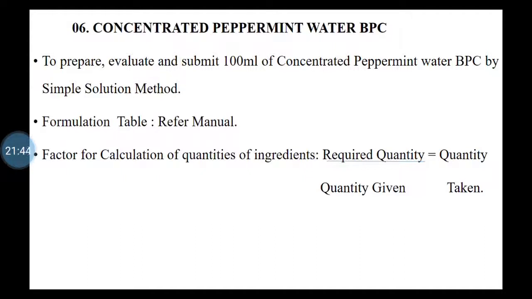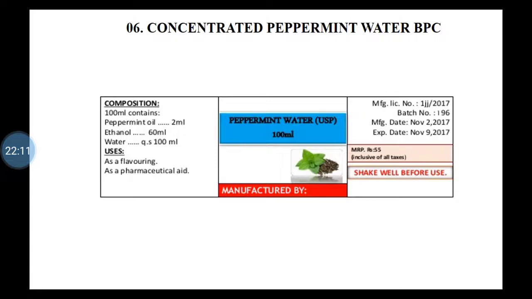The required quantity will be our 30, and the quantity given is 1 liter, so 30 divided by 1000 will give the factor. That factor you can multiply with the quantity given, which will give the exact quantity that you can take. So this is the label of concentrated peppermint water.